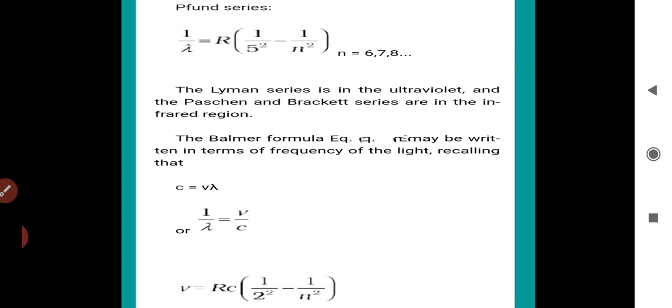The Lyman series is observed in the ultraviolet region, while the Paschen, Brackett and Pfund series are observed in the infrared region. We can also write the frequency equation using the Balmer formula. Using c = ν λ, therefore ν = R c (1/2² − 1/n²), where ν is the frequency of the series, R is the Rydberg constant, and c is the velocity of light.